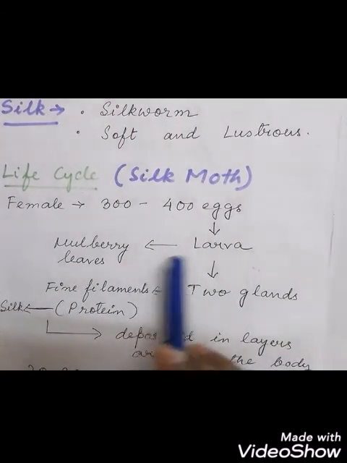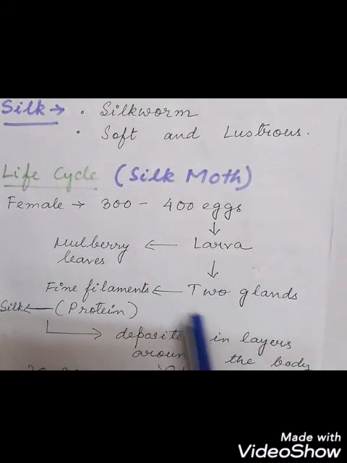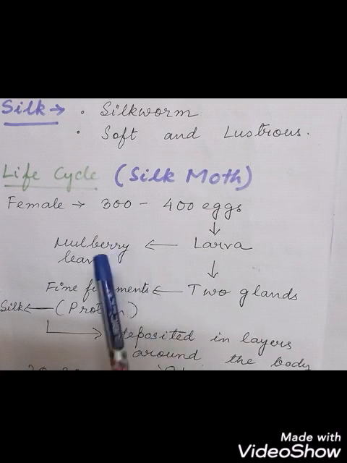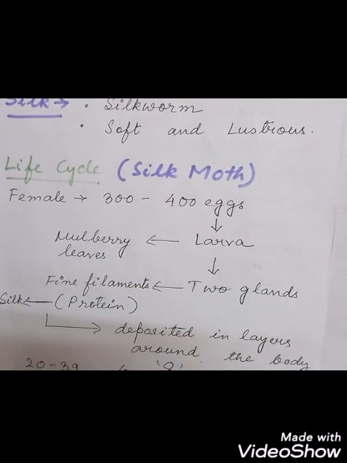So this larva has two glands on its head, and they make the filaments. They will secrete the filaments, which are made up of proteins, and these proteins will harden to form what? Silk, when they are exposed to air. When these filaments come outside and are exposed to air, they will form what? Silk.